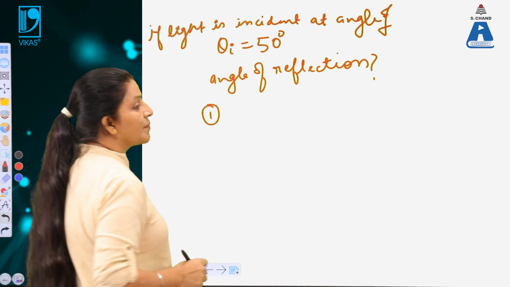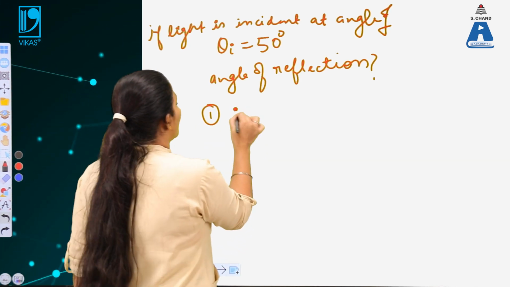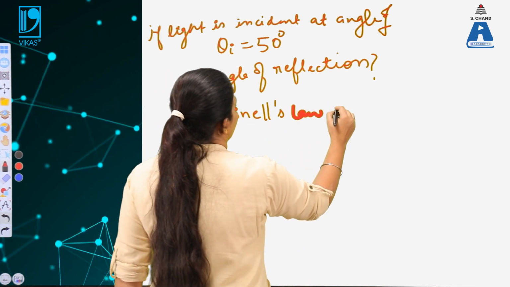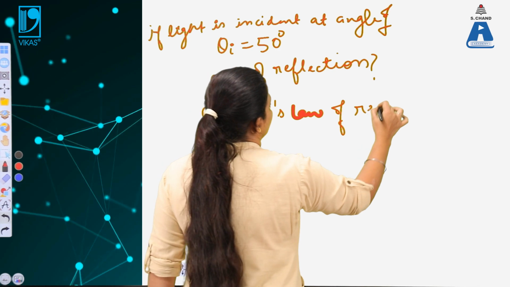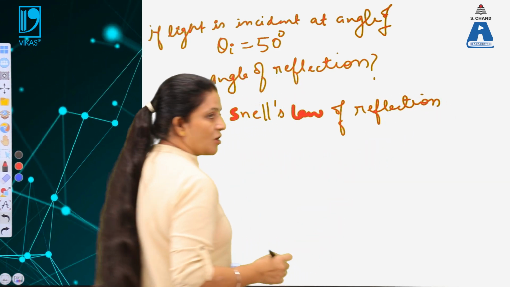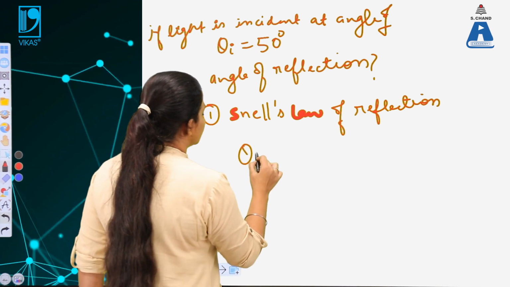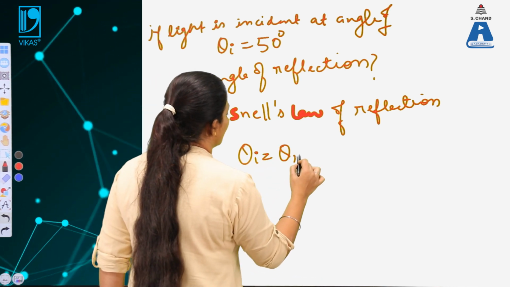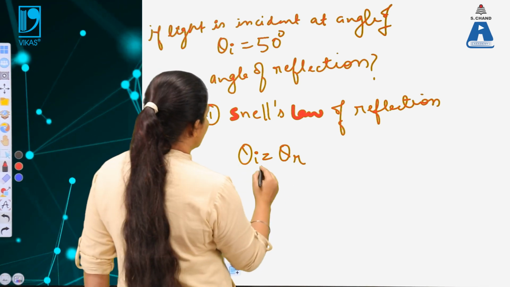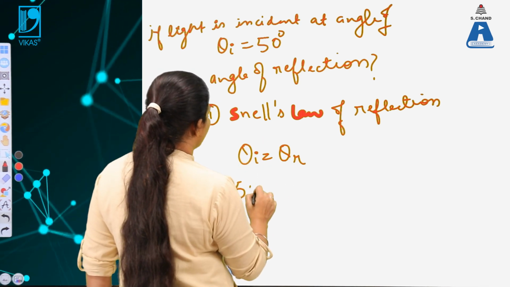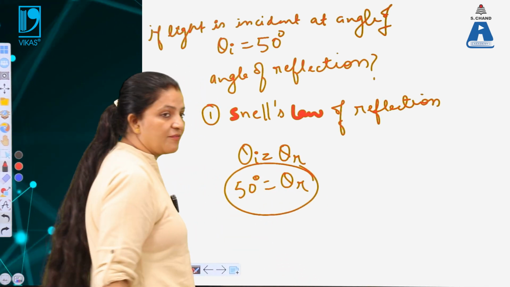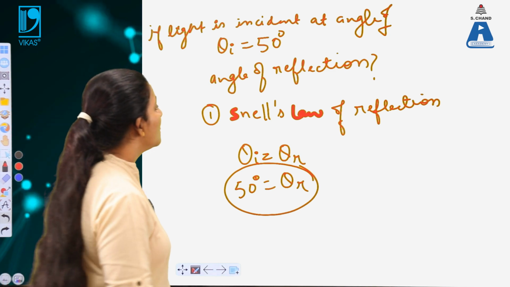Now, when we apply Snell's law of reflection, we know that theta I must be equal to theta R. So theta I, the angle of incidence, is 50 degrees, which is equal to theta R. That means the angle of reflection must be the same.